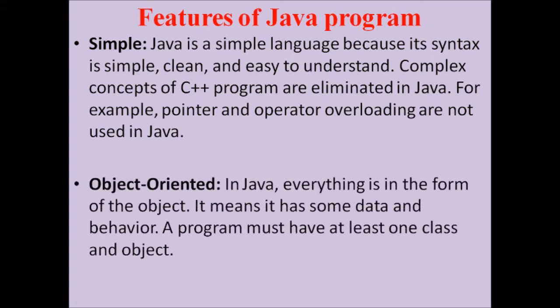Next feature is object oriented. As we said already, everything here in Java is considered as an object. So the next feature is object oriented. All objects have some data and behavior.